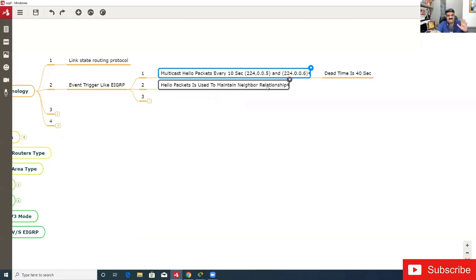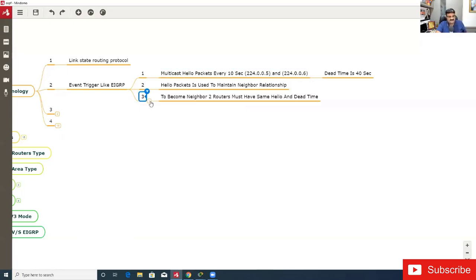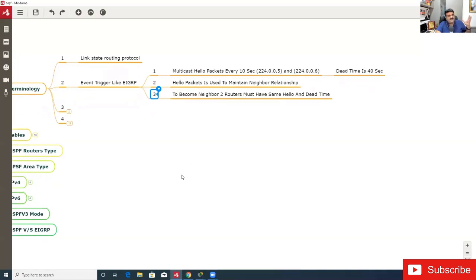So basically this hello and dead timer combined are used to maintain the neighbor relationship. Now this is the main point that you need to remember: to become neighbors, two routers must have the same hello and dead timer. Maybe you have a question, can you change the hello timer and dead timer? Can you change the hello and hold down timer in EIGRP? Yes, you can. If you are not comfortable with the default timer and want to change it, you can do this.